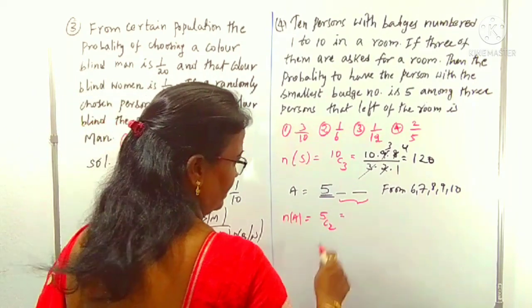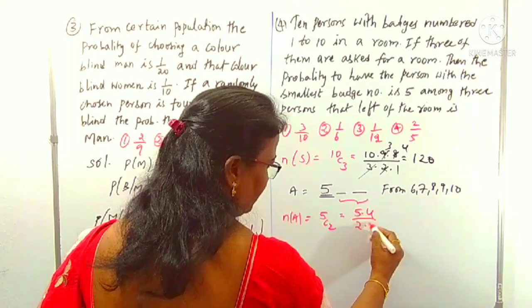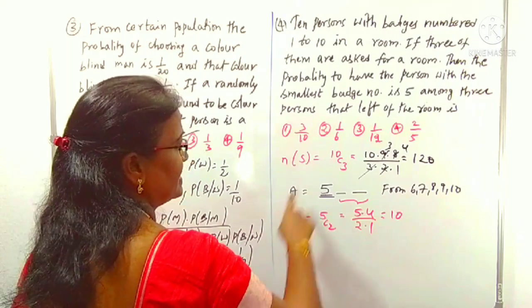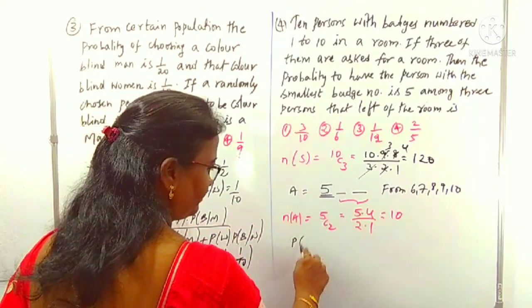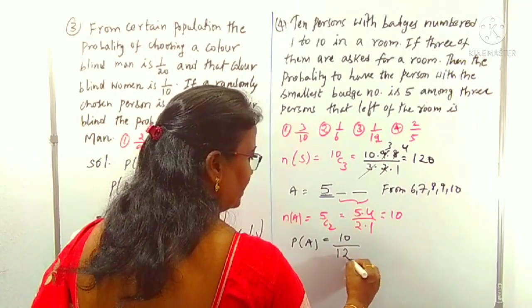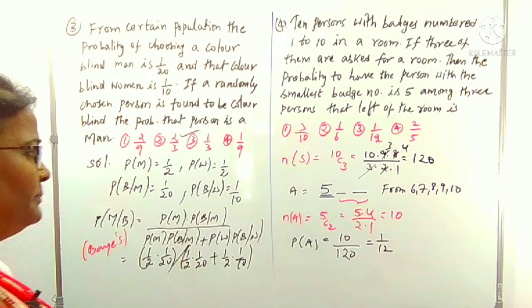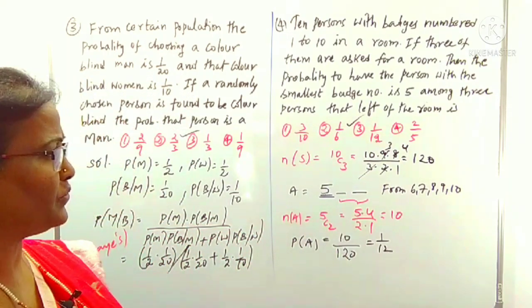Now, what is 5C2? Continuous numbers, 5 into 4 by 2 into 1. The 2s cancel, it is 10. You know n of S is 120, n of A is 10. Therefore P of A is 10 by 120, which is 1 by 12. That's it. 1 by 12 is which option? Clearly the third option. So simple, you know well.